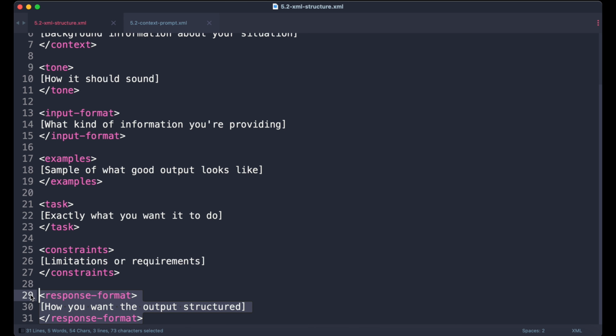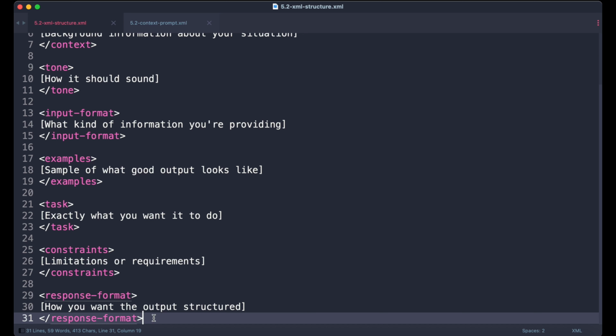And finally, the response format tells ChatGPT how to structure its output, whether that's bullet points, numbered lists, executive summary format, or whatever works best for your workflow. Yes, exactly. And here's why this approach is so effective. It mirrors exactly how good managers think through communication. You consider your audience, the context, the desired outcome, and potential constraints before you speak. We're simply teaching ChatGPT to follow the same strategic thinking process.